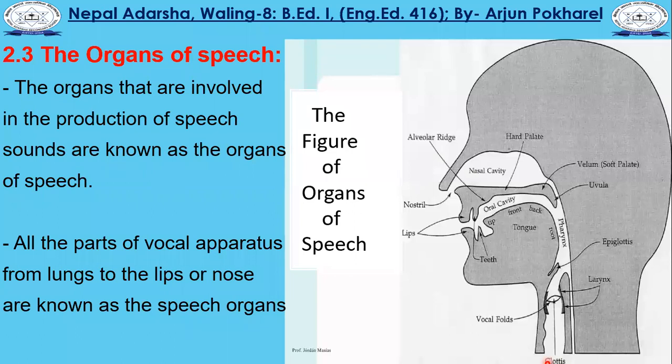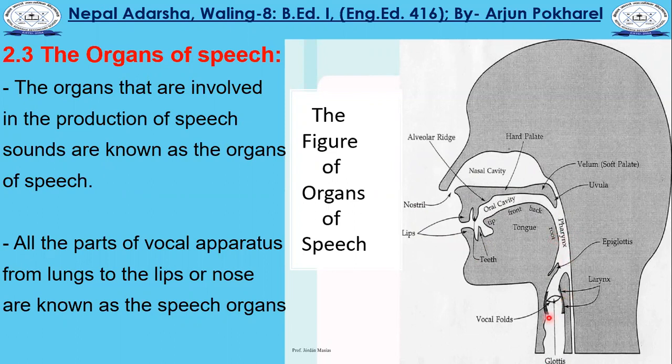Okay, all the time, as you breathe out at the time of speaking, your air comes out through the mouth or nose, from the lungs to the lips or nose. Okay, all these parts are known as what? They are known as the organs of speech. So, the organs of speech.